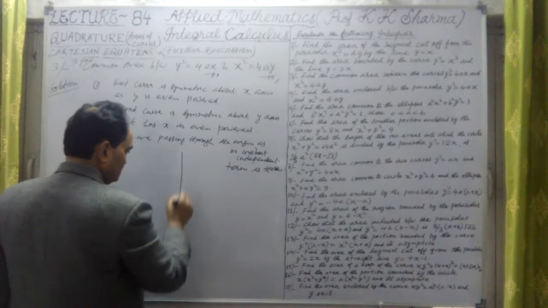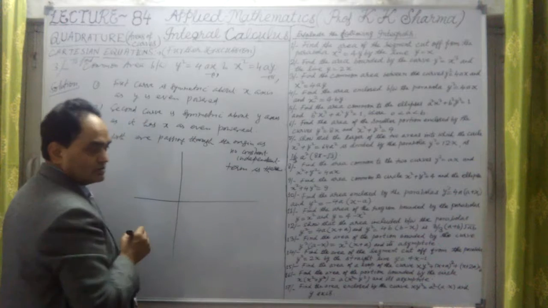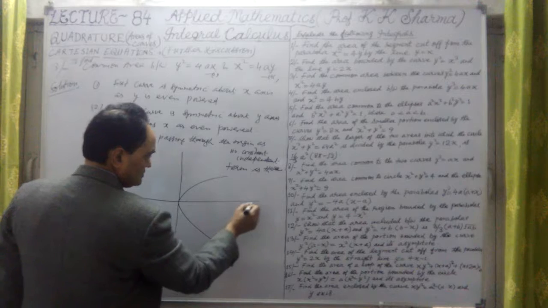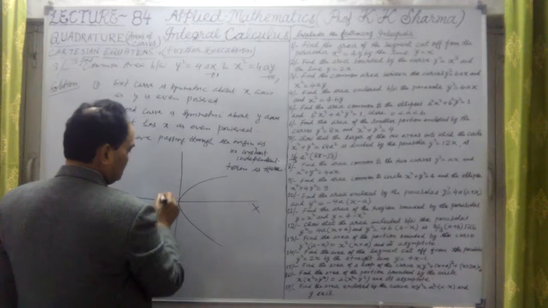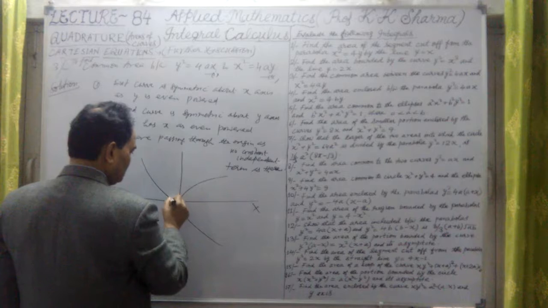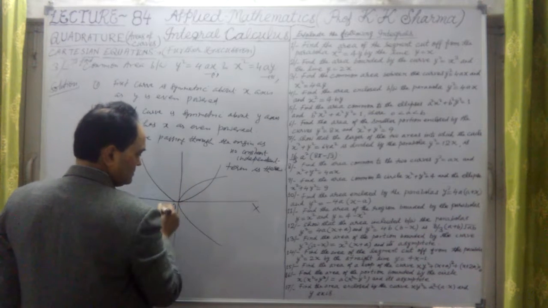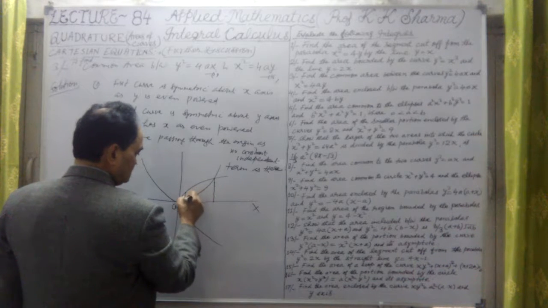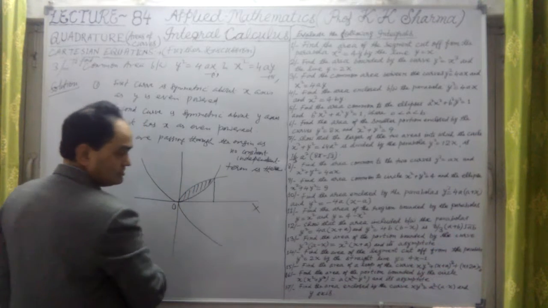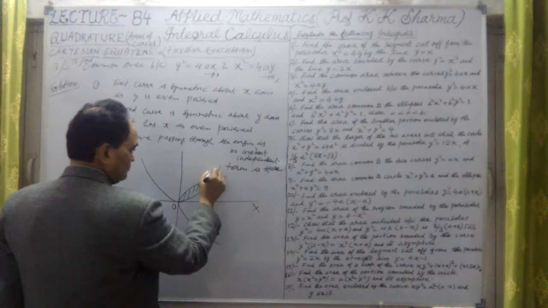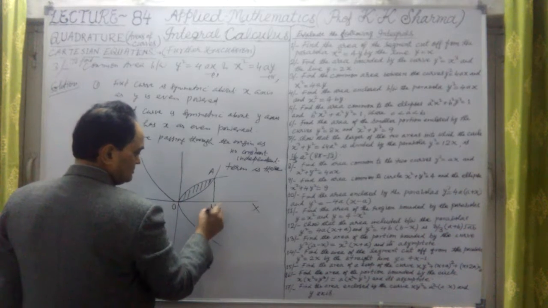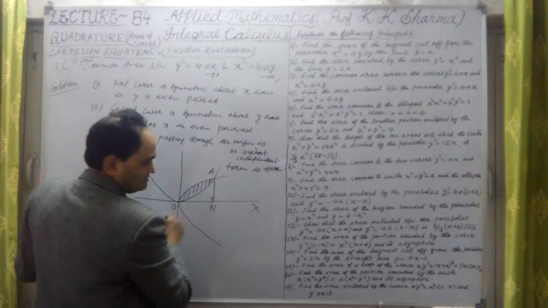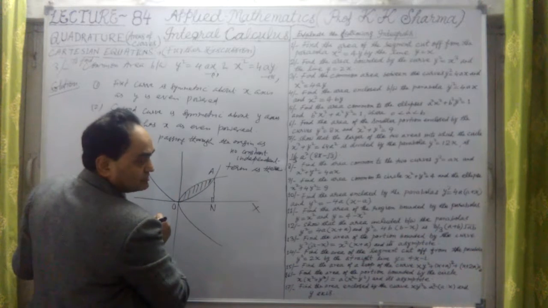Now let me draw the curves required. Here the first parabola is this. This is the x-axis, origin O. The second parabola is symmetric to the y-axis. Now this is the common point, and this is the common area which we have to describe. Let me take OA, and let N be the perpendicular from A to the x-axis.